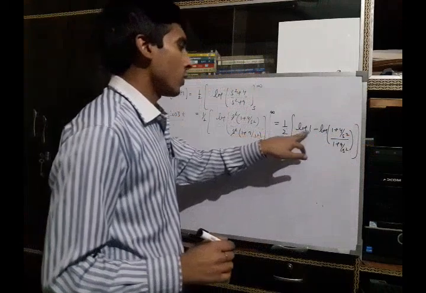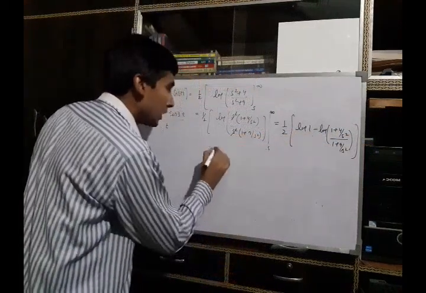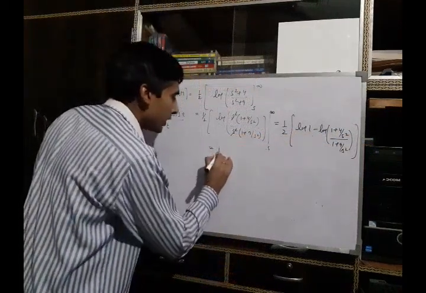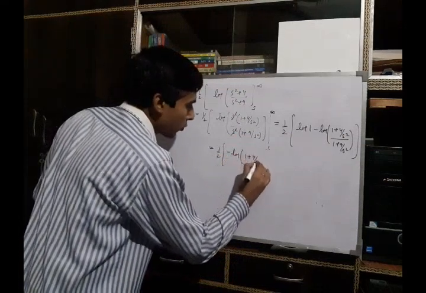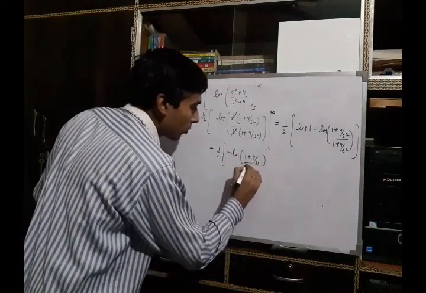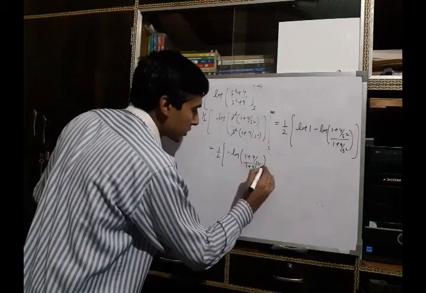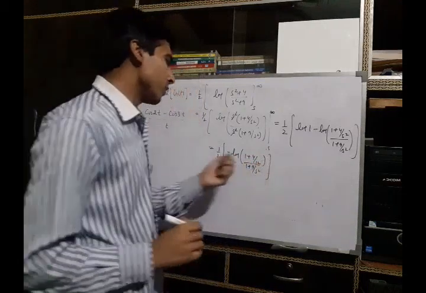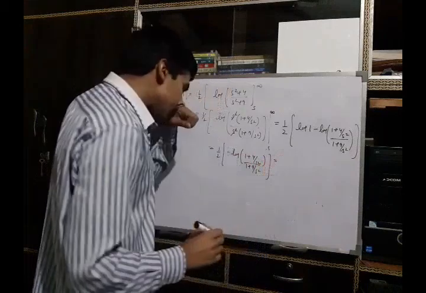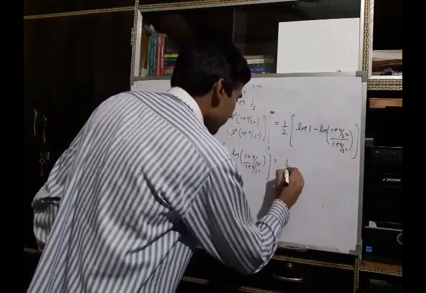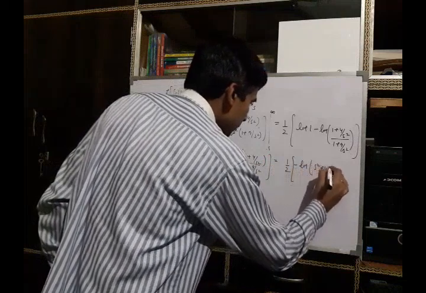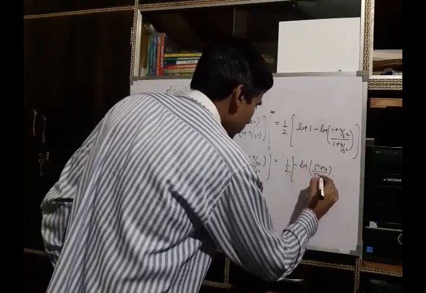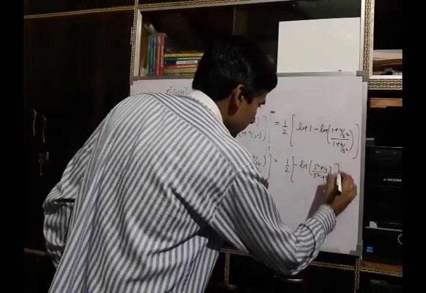As you know, log 1 is 0, so this can be written as 1 by 2 times minus log of (1 plus 4 by s square) upon (1 plus 9 by s square). Then by simplifying this, we can again rewrite it as 1 by 2 times minus log of (s square plus 4) upon (s square plus 9).